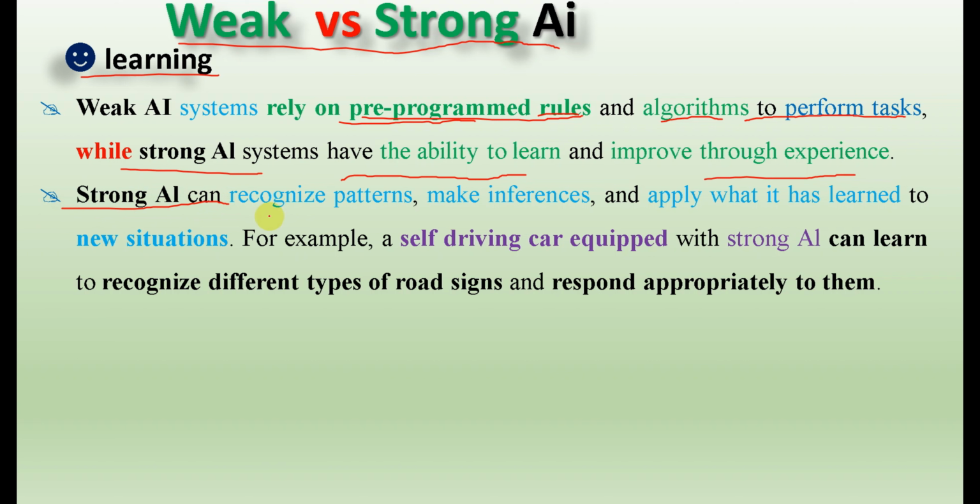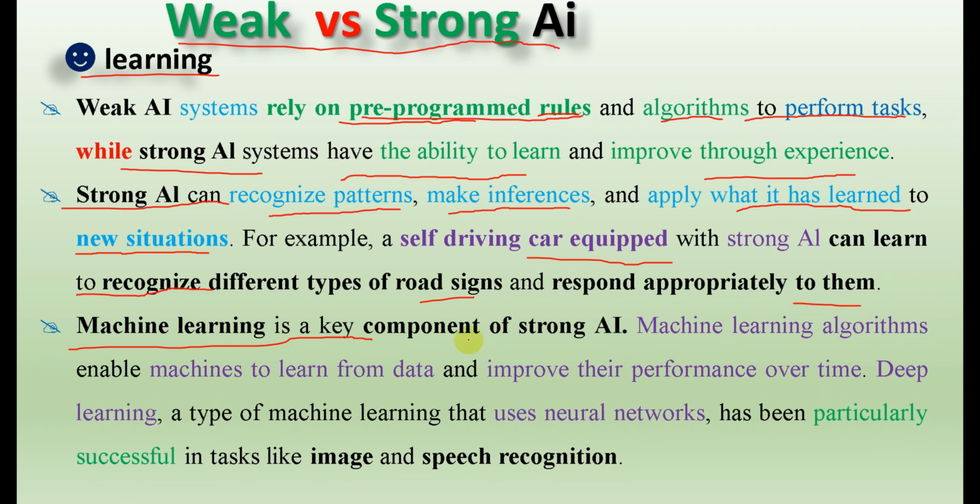A strong AI can recognize patterns, make inferences or reason, and apply what it has learned to a new situation. For example, a self-driving car equipped with strong AI can learn to recognize different types of road signs, right? And respond appropriately to them. Machine learning is a key component of strong artificial intelligence, right? Machine learning is one part of artificial intelligence. This machine learning is the backbone to build a system.